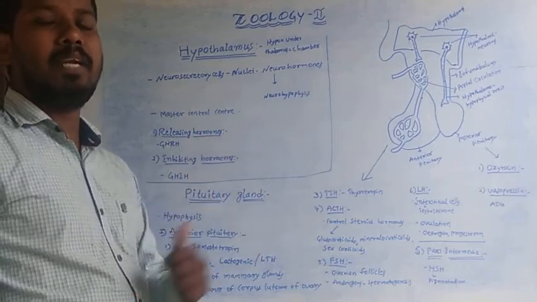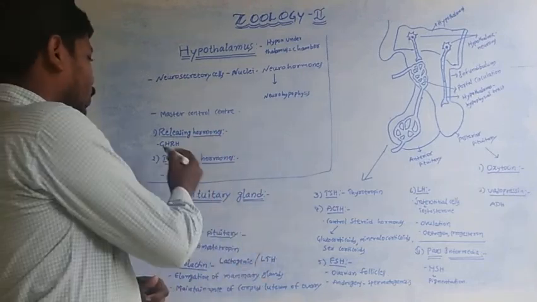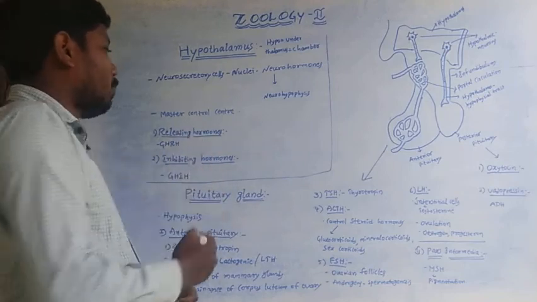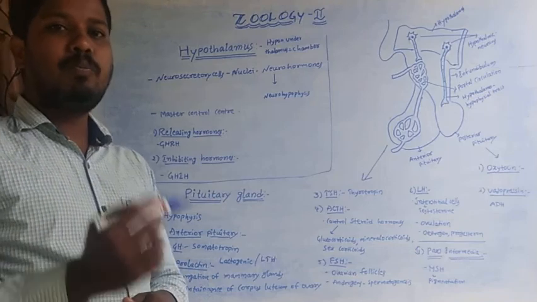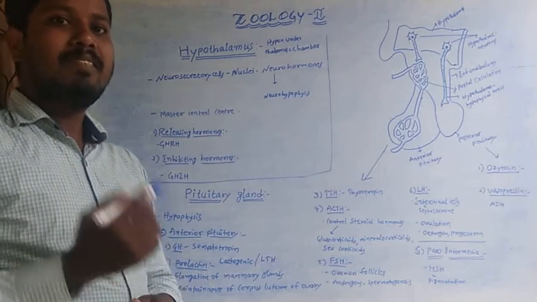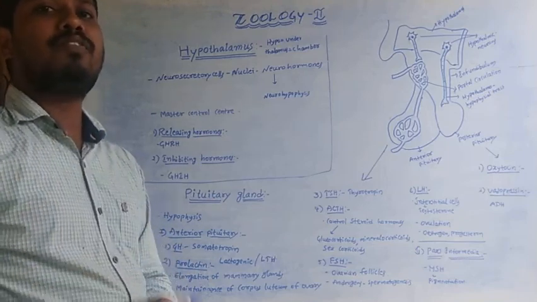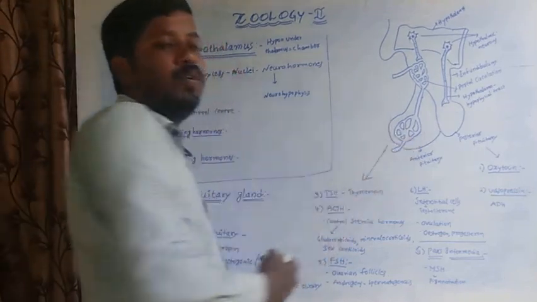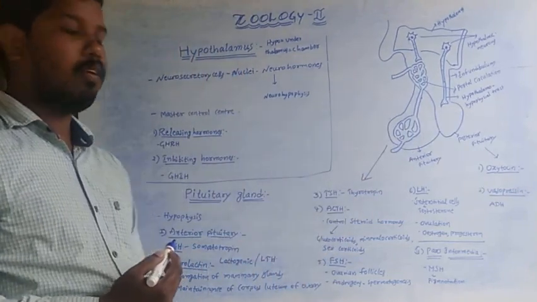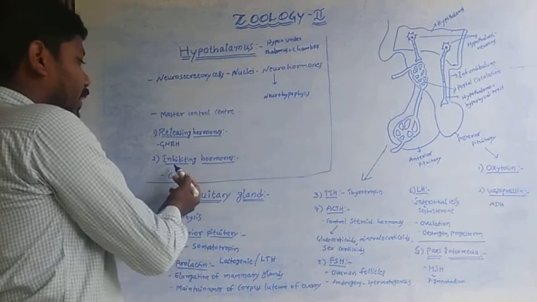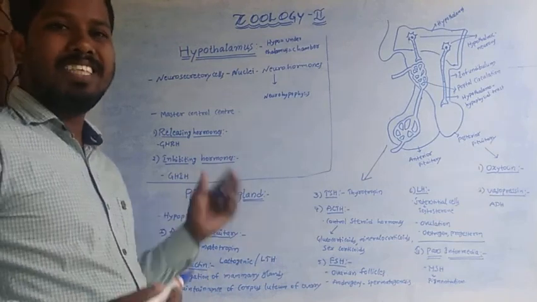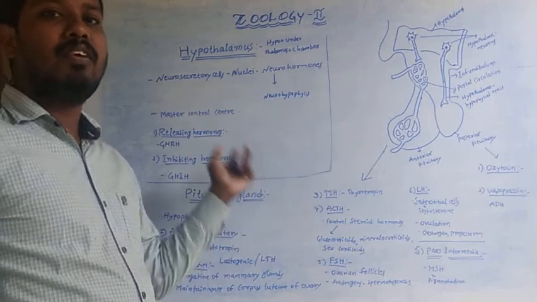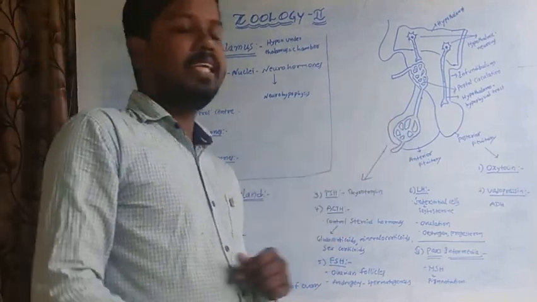Growth hormone releasing hormone is one of the releasing hormones, which stimulates the secretion of growth hormone from the anterior pituitary. Growth hormone inhibiting hormone inhibits the secretion of growth hormone from the anterior pituitary.